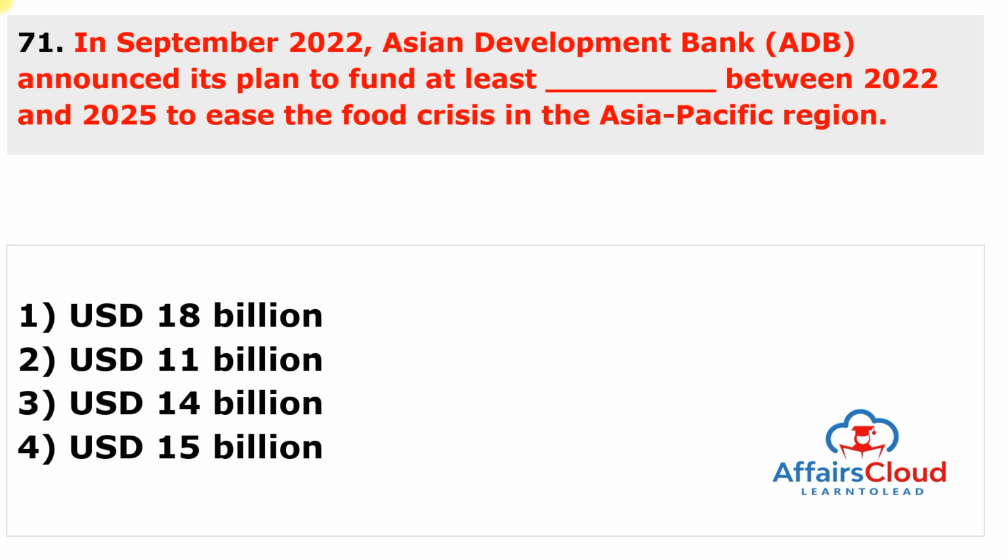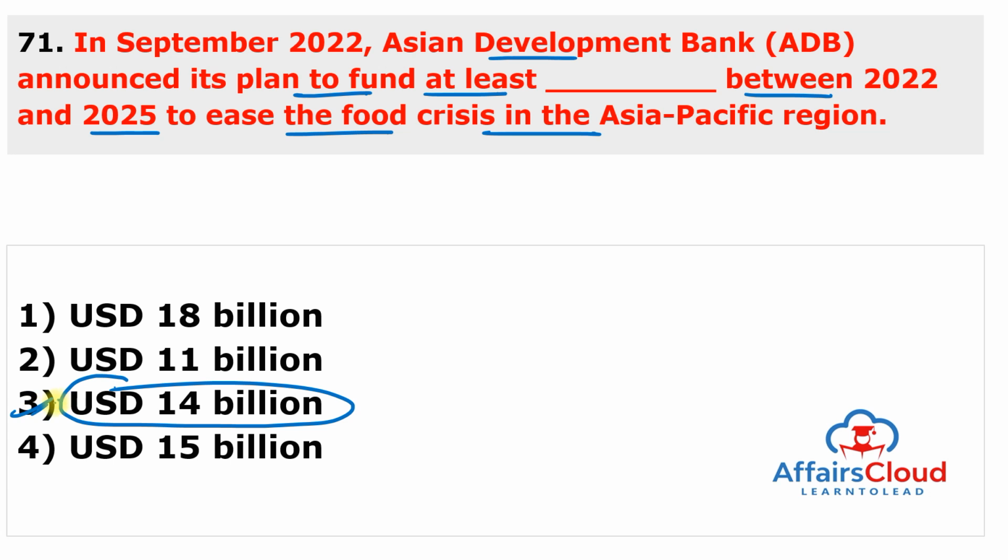Next question is, in September 2022, the Asian Development Bank announced its plan to fund at least dash amount between 2022 to 25 to ease the food crisis in the Asia Pacific region. And total amount is $14 billion. Answer of this question is 3.